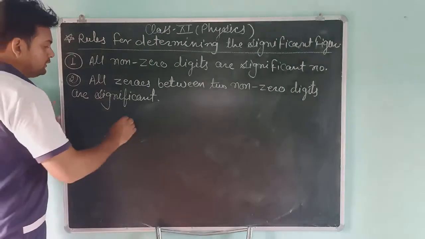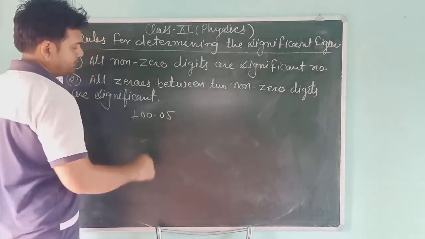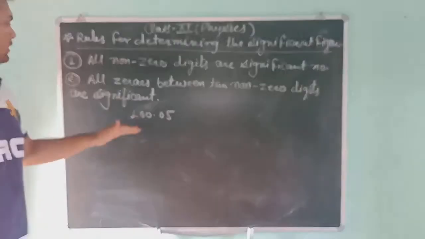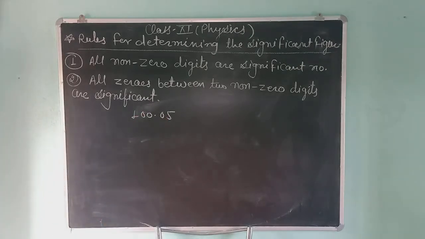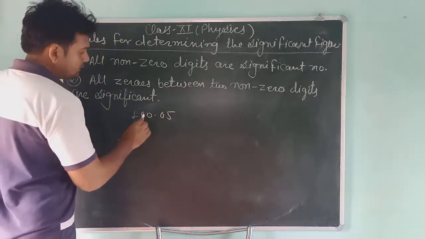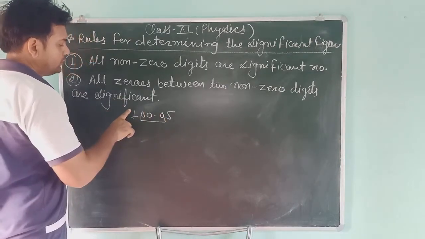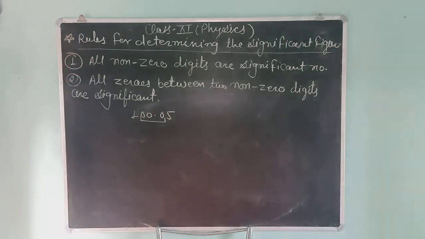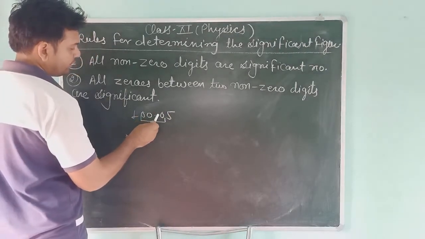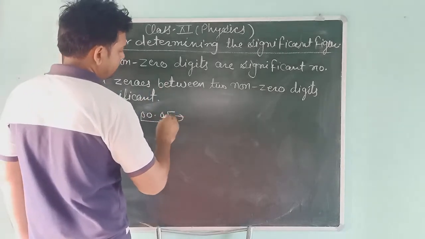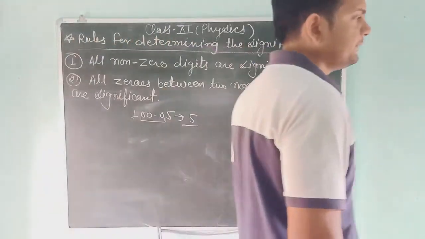For example, suppose you have the number 100.05 and I am asking you how many significant numbers are in this given number. You can see these are zeros 1, 2, 3, but these zeros are between two non-zero numbers. So how many significant numbers are there? 1, 2, 3, 4, 5. So students, the significant numbers are 5.